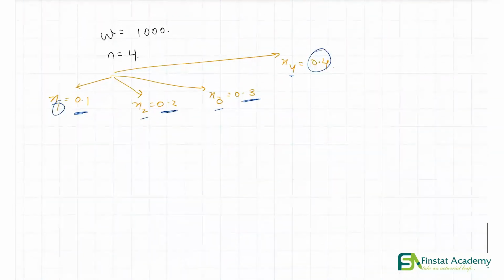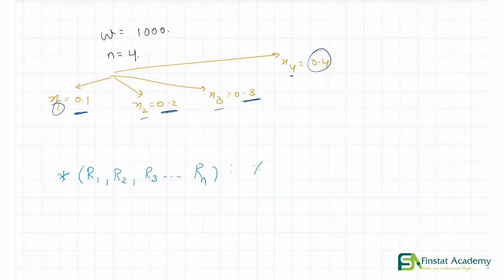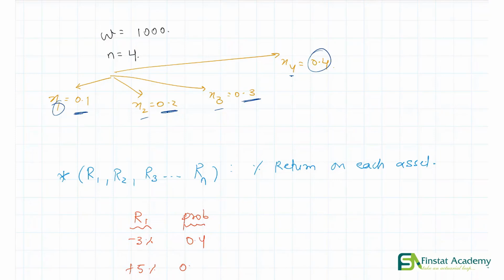Let's say that R1, R2, R3, all the way to Rn represents what? This tells us the percentage return that we earn on each asset. For example, let's say R1 can be either minus 3% or plus 5% with probabilities 0.4 and 0.6. So what does this mean?